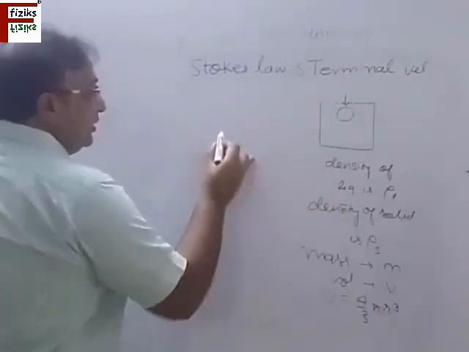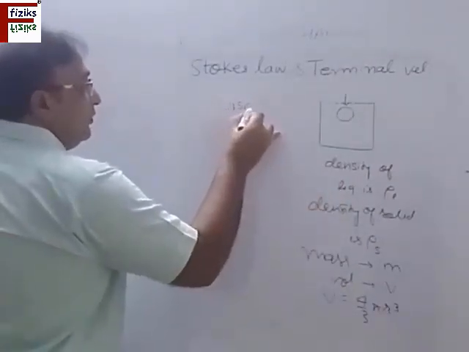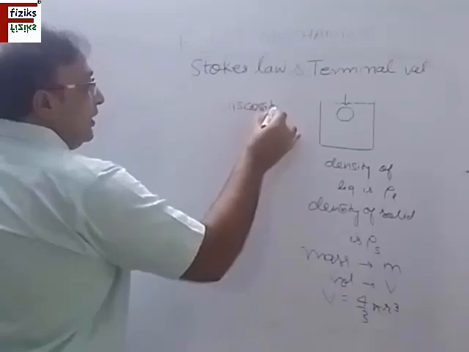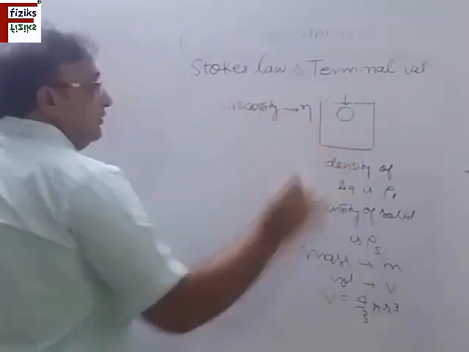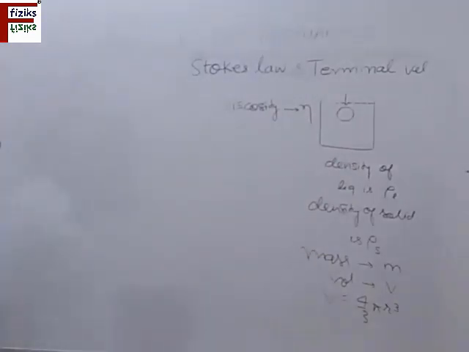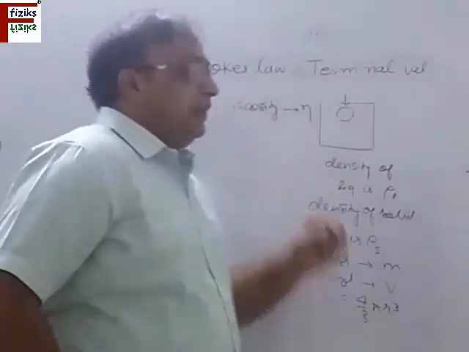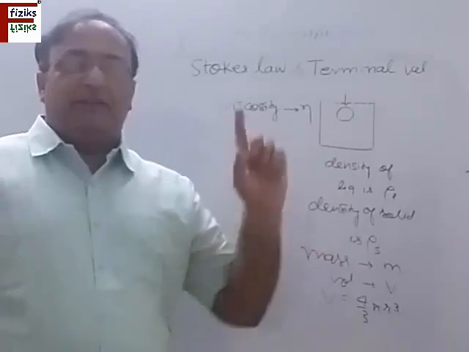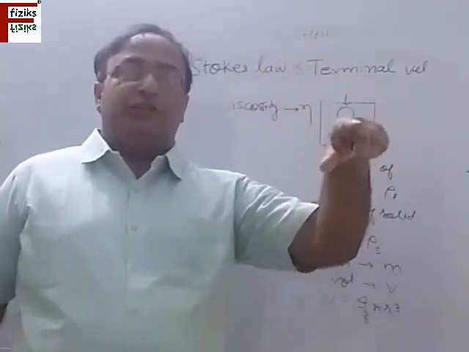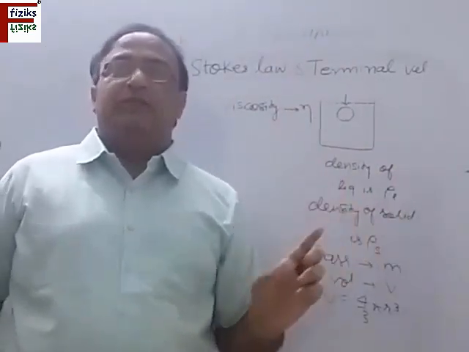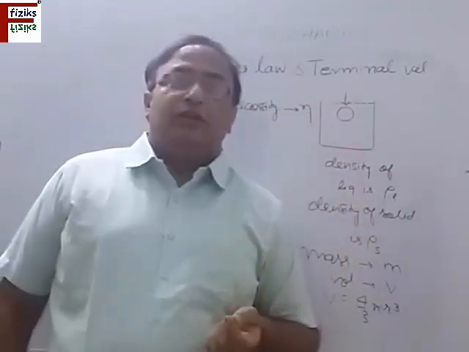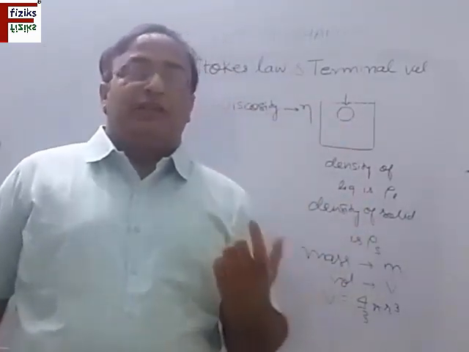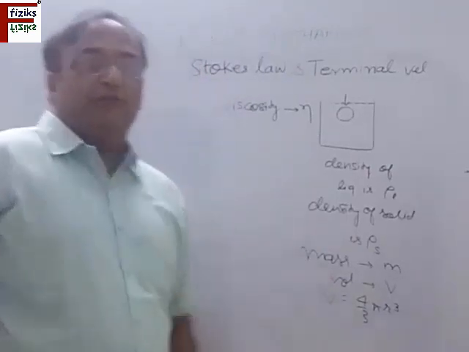The viscosity coefficient of the liquid is eta. Now we know that this ball inside the liquid will attain a steady state, that is, a constant velocity after some time when it comes into equilibrium. We have to find that velocity, and that velocity is called the terminal velocity.